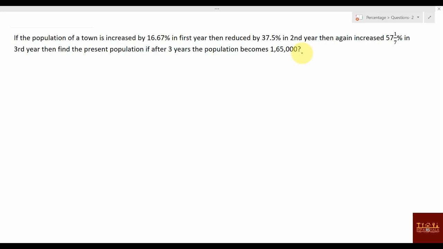In terms of population, suppose its population was X. When it is increased by 16.67%, you can say 1/6, so it will become 7/6. Now reduced by 37.5%, which is 3/8; reduced means it will become 5/8. Into 57.7%, which is 4/7, so it will become 11/7, and that is given as 1,65,000. Can't you solve it?